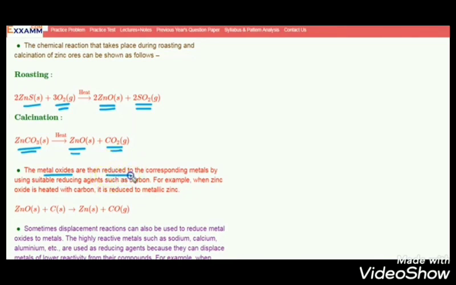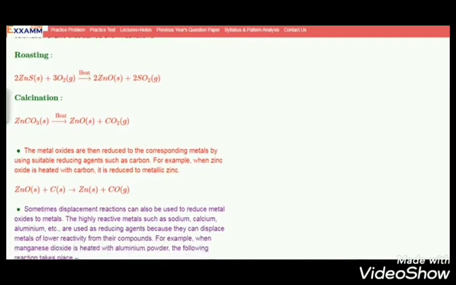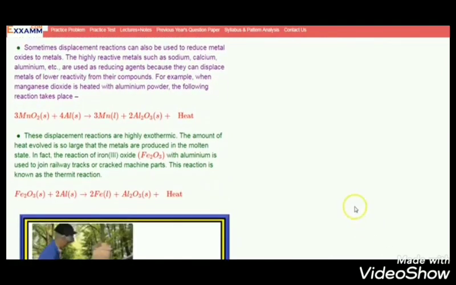When it is heated in a limited supply of air, that is calcination, zinc oxide is formed and carbon dioxide is formed. So the metal oxides are then reduced to the corresponding metals by using a suitable reducing agent such as carbon. We can use carbon as the reducing agent here. You can observe, children, they reduce zinc oxide into zinc to get the pure metal.